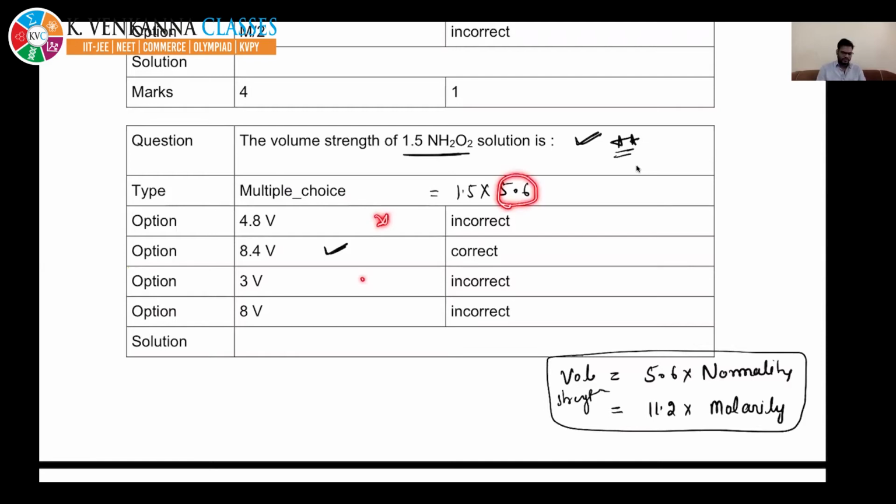The answer should be greater than 5.6, right? Shall I move to the next? If you are having any doubt, raise your hand. I will explain it again.